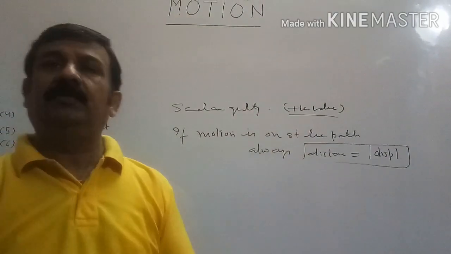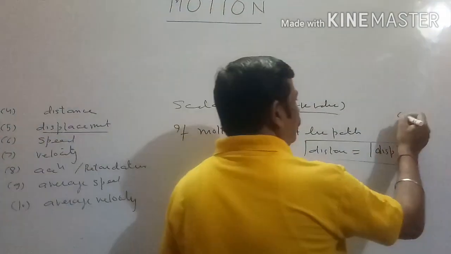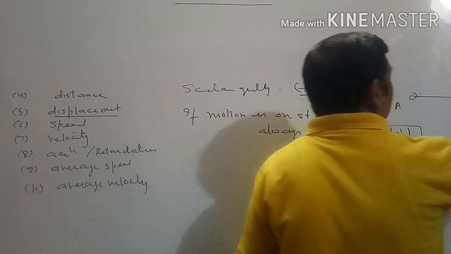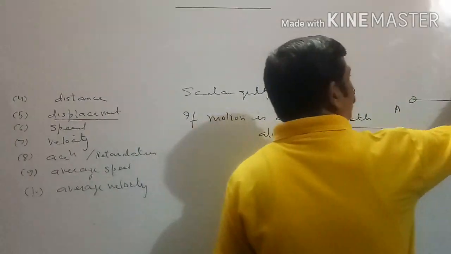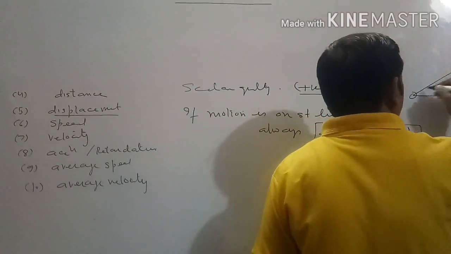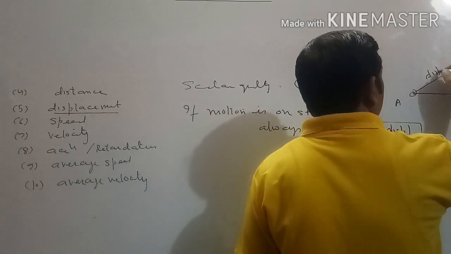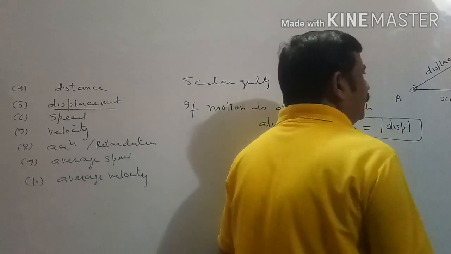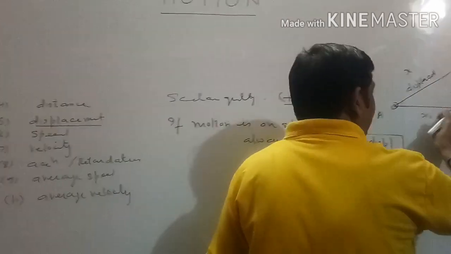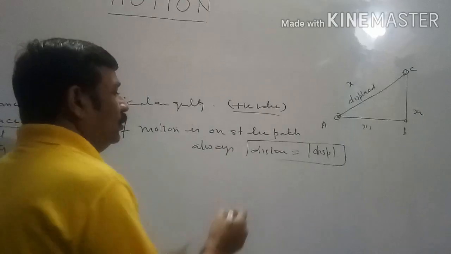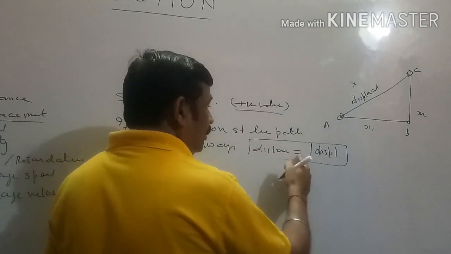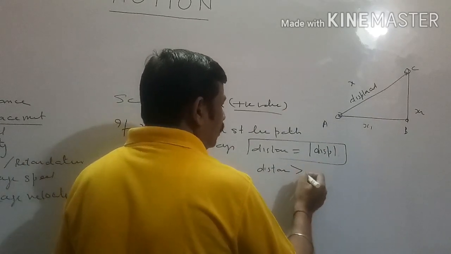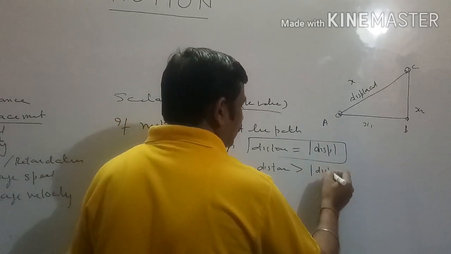But if motion is in a plane, suppose a ball was here, reaches up to B, again reaches up to C. So this is the initial point, this is the final point. This is the displacement of the ball, and x1 plus x2 is the distance of the ball. Definitely this displacement will be less than x1 plus x2. So either distance will be equal to mod of displacement, or distance will be more than mod of displacement.